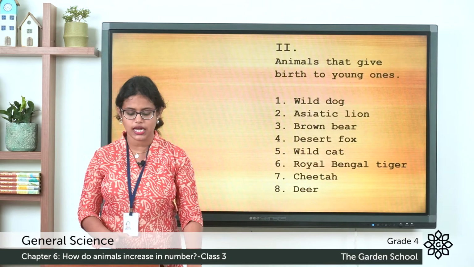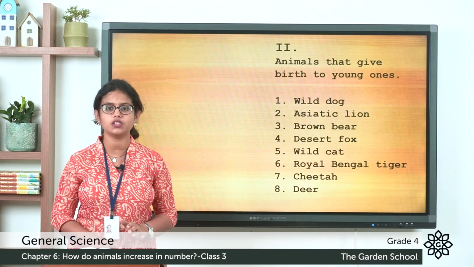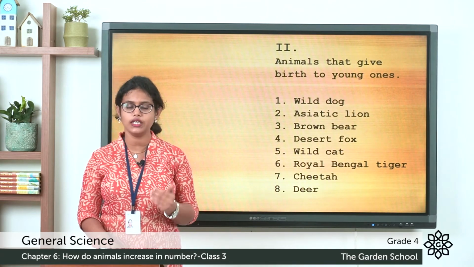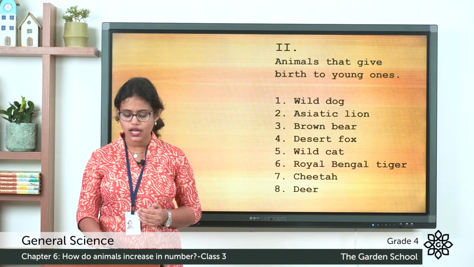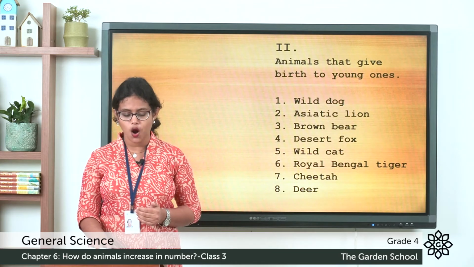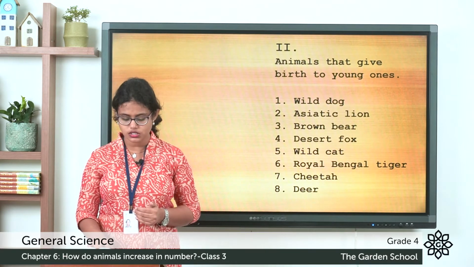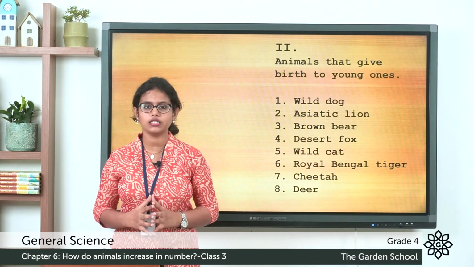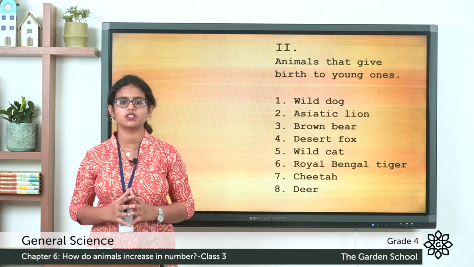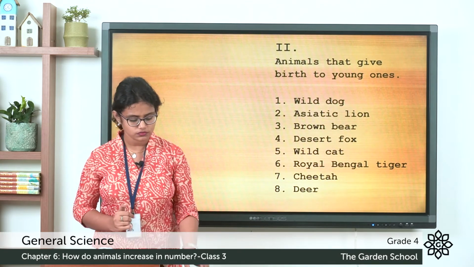Coming to the next side, that is animals that give birth to young ones. I'll read out the names of the animals. It includes the wild dog, cheetah, Asiatic lion, brown bear, desert fox, Royal Bengal tiger, and the deer. So all these are animals that give birth to young ones.